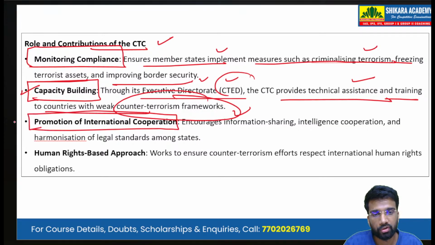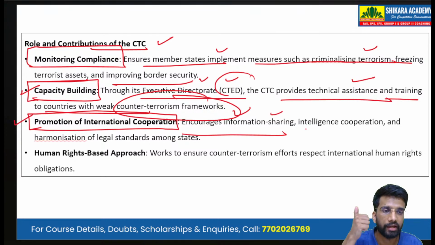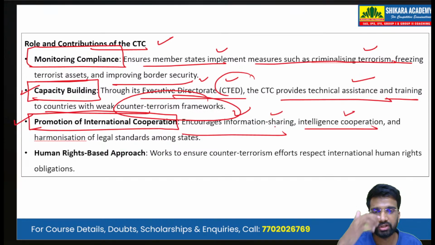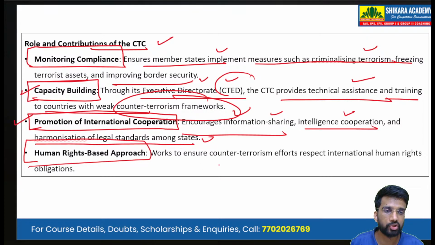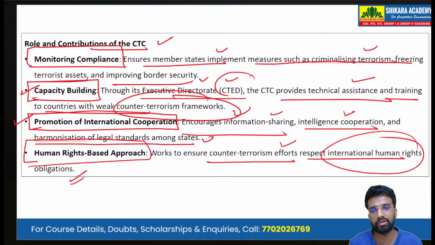Third, we have the promotion of international cooperation. It encourages information sharing, intelligence cooperation, as well as harmonization of legal standards among the states. Fourth is the human rights based approach. It works to ensure the counterterrorism effort respects international human rights obligations, because we do not want the human rights of certain individuals to be suppressed because of these anti-terrorism operations.